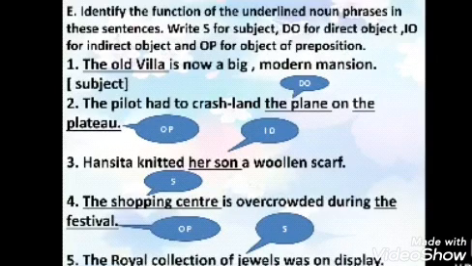Then the fifth one, the royal collection of jewels was on display. Now what was on display? The royal collection of jewels. So this is subject.